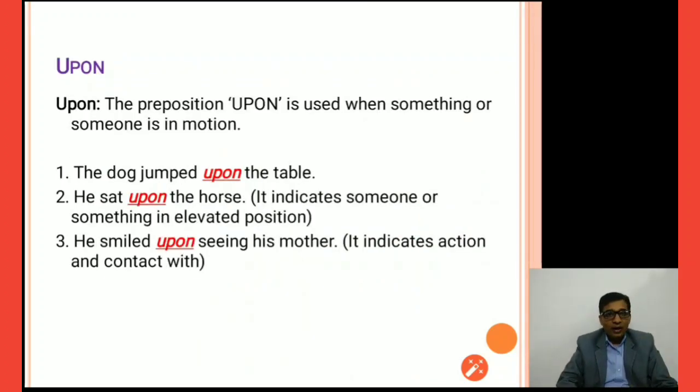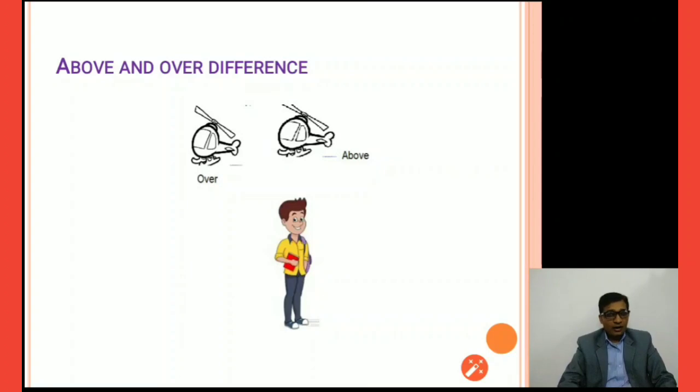Now upon. Upon is a preposition. Upon is used when something or someone is in motion, right? When something is going on. The dog jumped upon the table, which means he was trying to jump from the downside to upside, right? So upon the table there is a movement. He sat upon the horse, so there is a movement. It indicates someone or something is in an elevated position. He smiled upon seeing his mother. It indicates action and contact with, right? So these are the usages of upon.